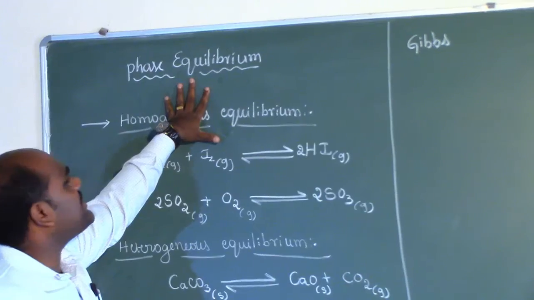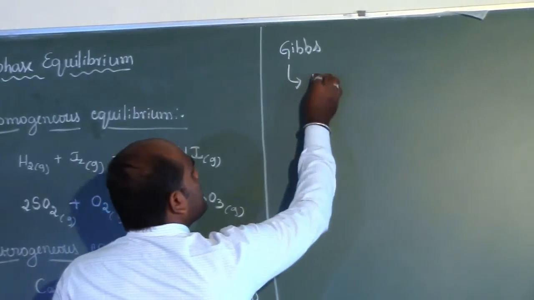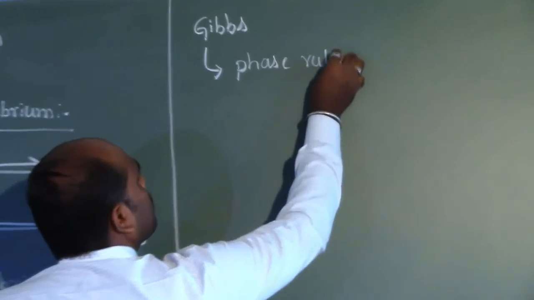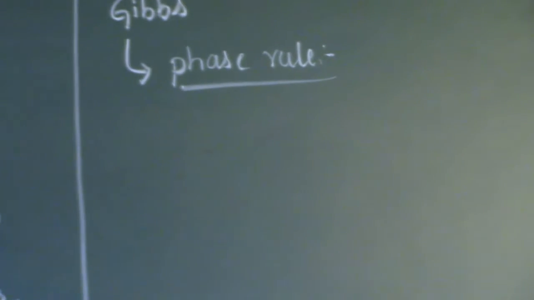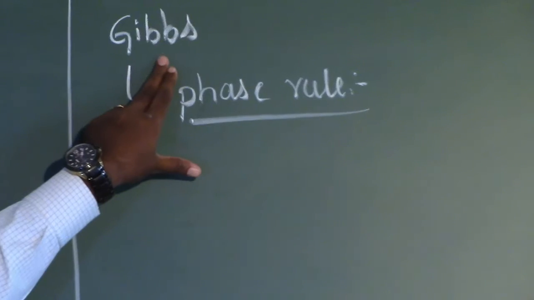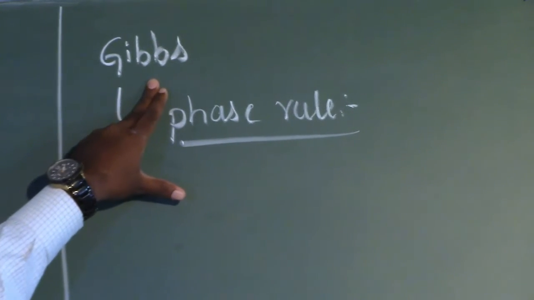And in order to understand phase equilibrium, Gibbs proposed the phase rule.